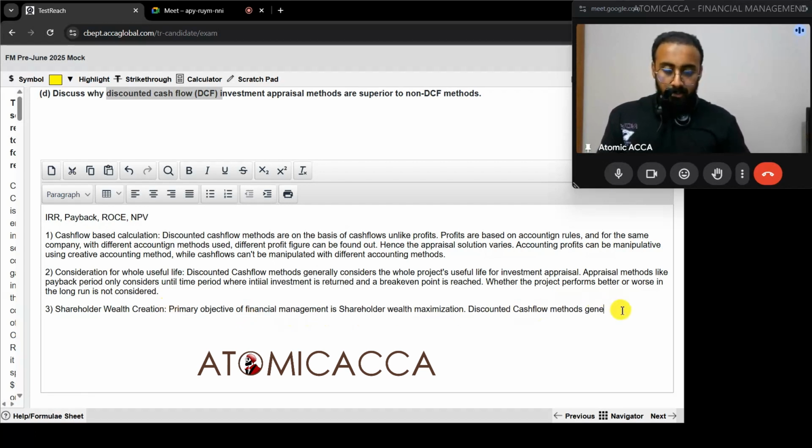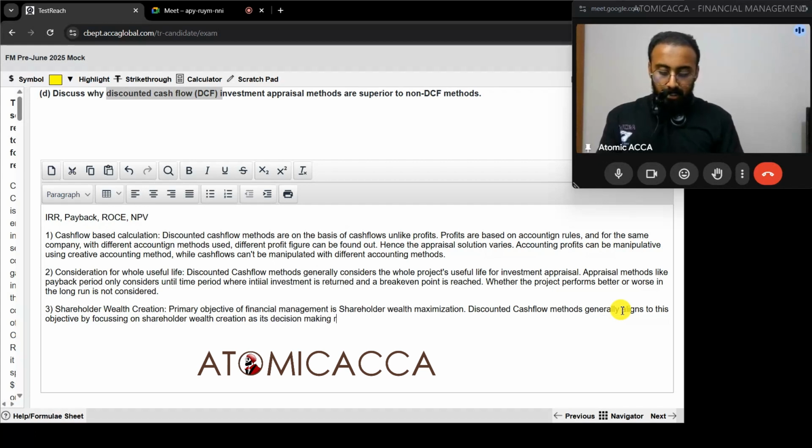Discounted cash flow methods generally align to this objective by focusing on shareholder wealth creation as its